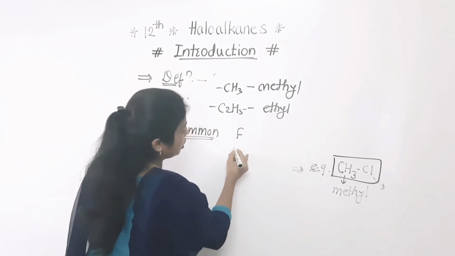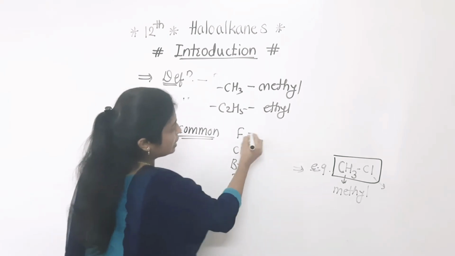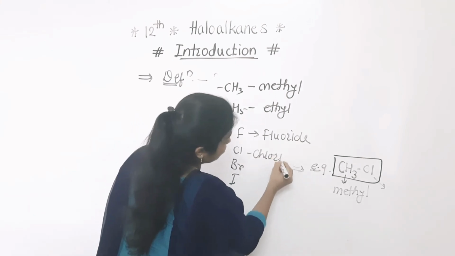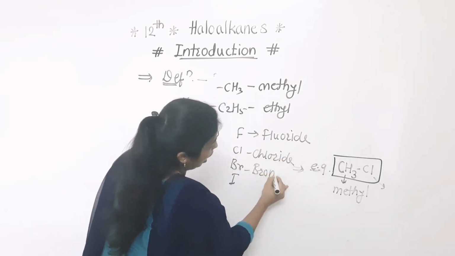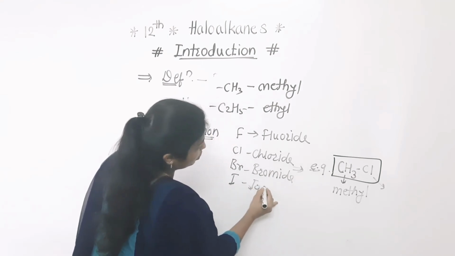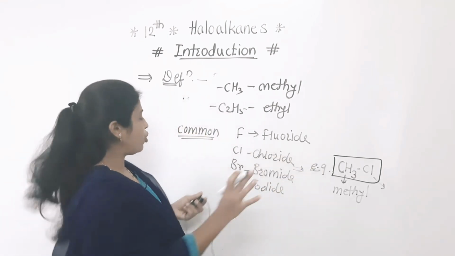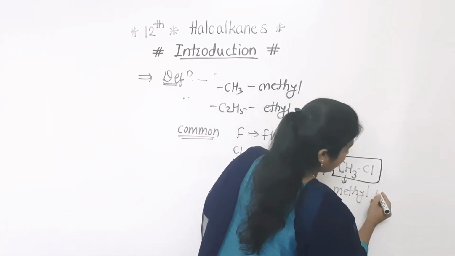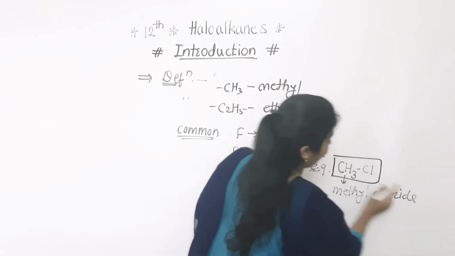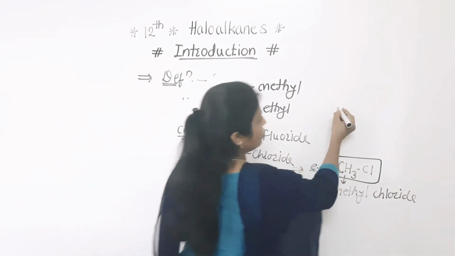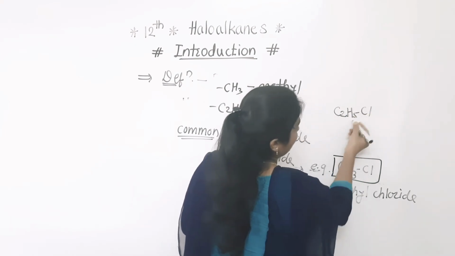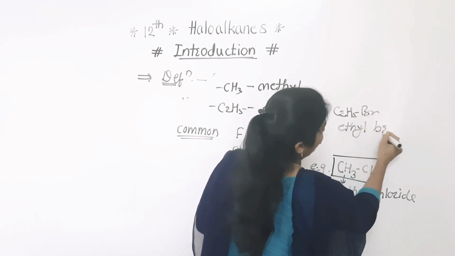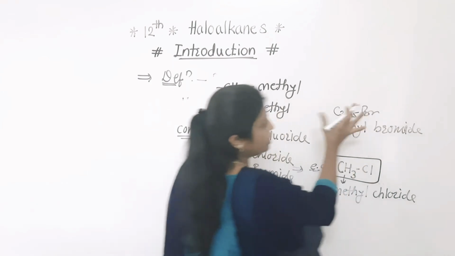at that time fluorine, chlorine, bromine, iodine are named as fluoride, chloride, bromide, iodide. Okay, so firstly we are going to discuss only the common name of this one. So CH3 means methyl, Cl is there, so we have to write here chloride. So this is the common name of CH3Cl. Next example, C2H5Cl, that is nothing but ethyl chloride. If we are taking Br, then ethyl bromide will be there. Okay, so this is the common name of this one.